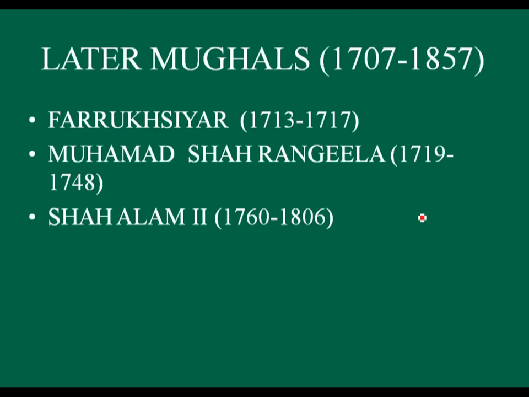Now come to later Mughals. I have deliberately mentioned only three rulers in later Mughals here: Farrukhsiyar 1713-1777, Muhammad Shah Rangila 1719 to 1748, and Shah Alam II 1760 to 1806.